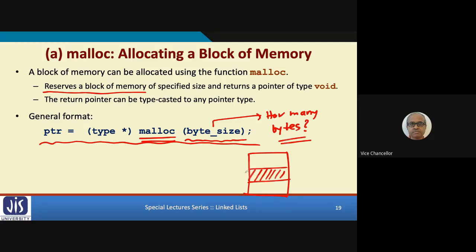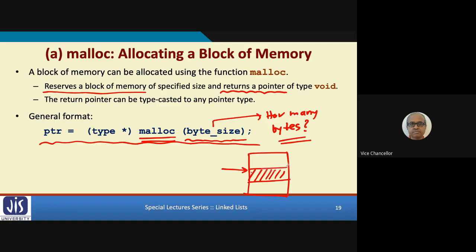So it will allocate the space and it will return the pointer. Because you have to use this memory, no? To use this memory, you have to know the memory address. So it returns a pointer representing the starting address of this memory block.